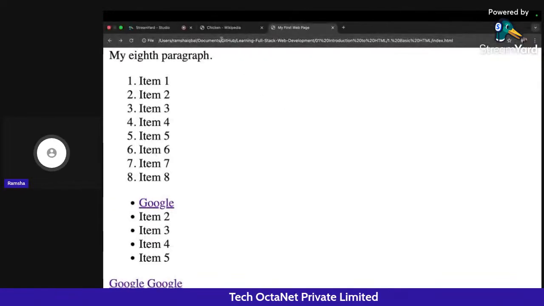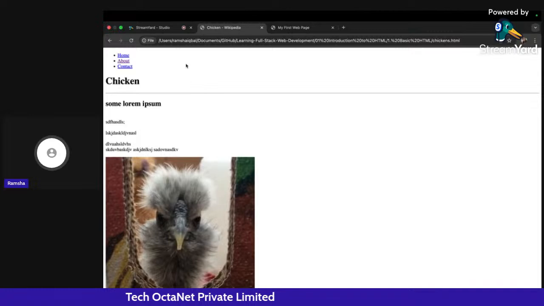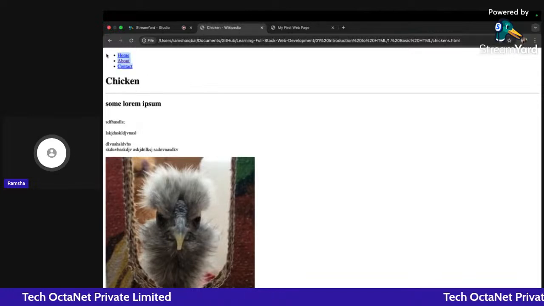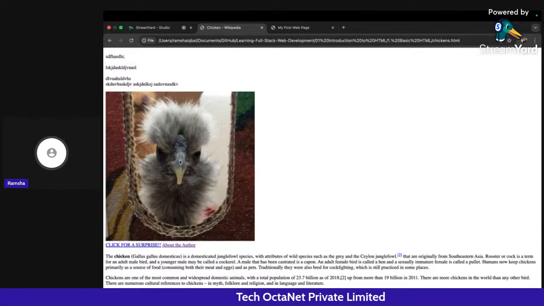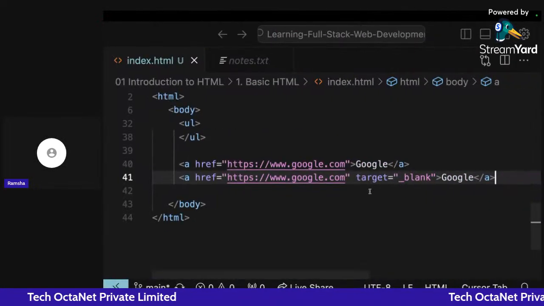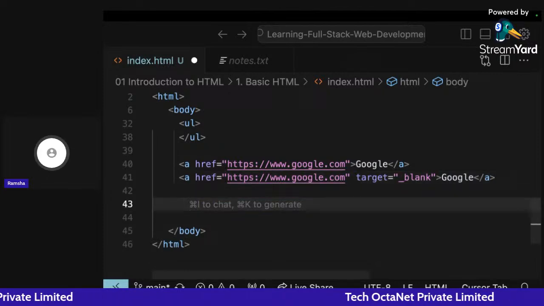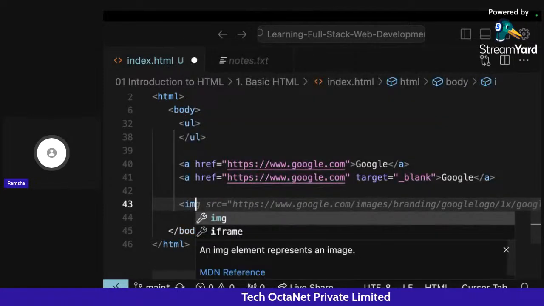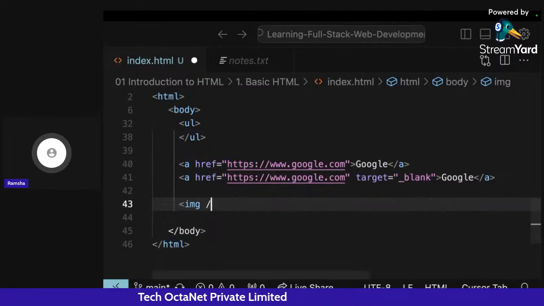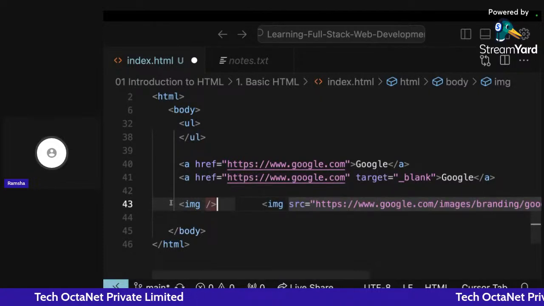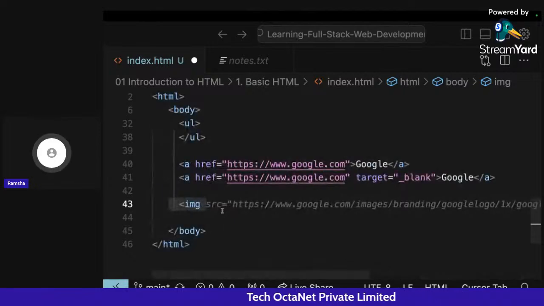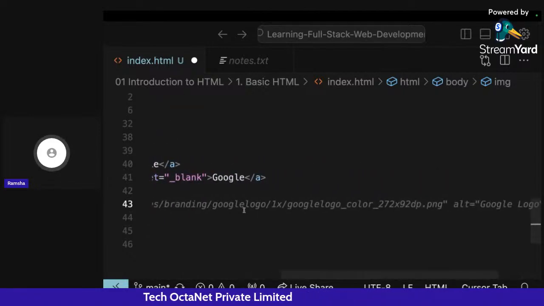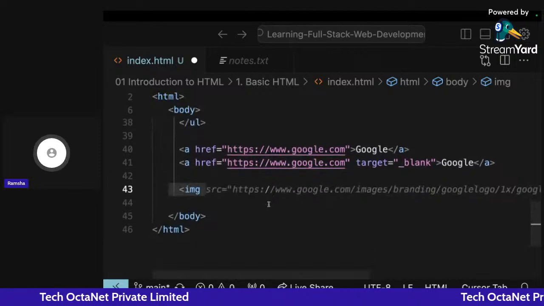Now, on this web page we have studied how we can add links and how we can add headings. Another thing that comes up is how we can add an image here, right? Let me show it to you by using an img tag, and it's a self-closing tag, first of all. There are some tags in HTML which do not have a closing tag. The image tag is one of them because you don't have to write any text here for the image. So this is a self-closing tag.